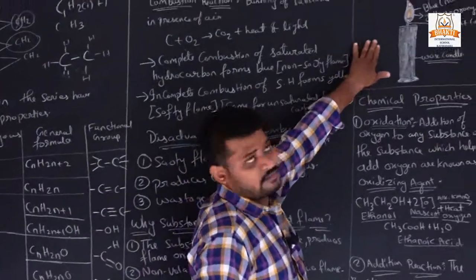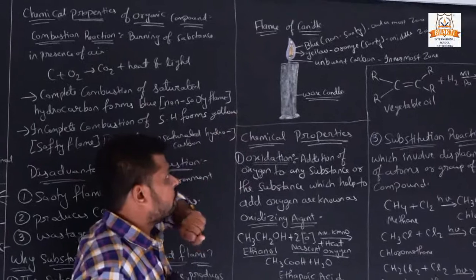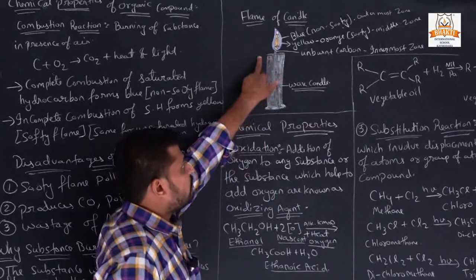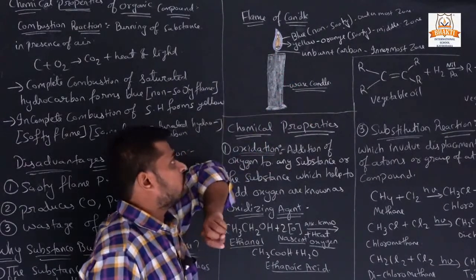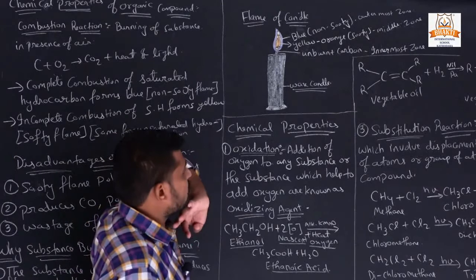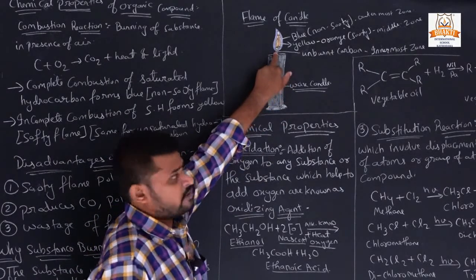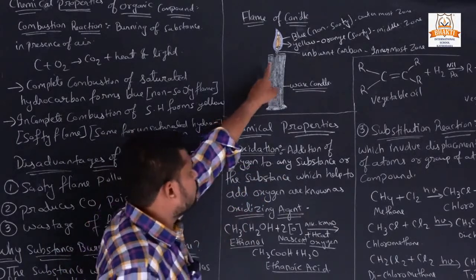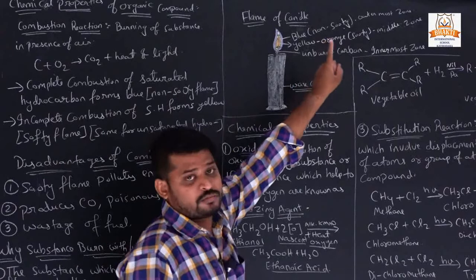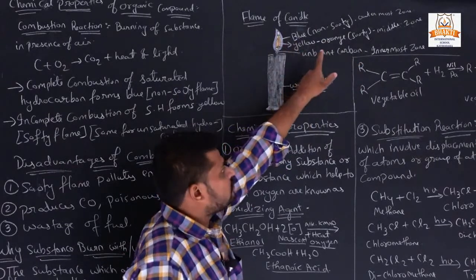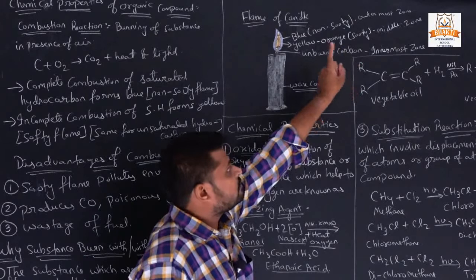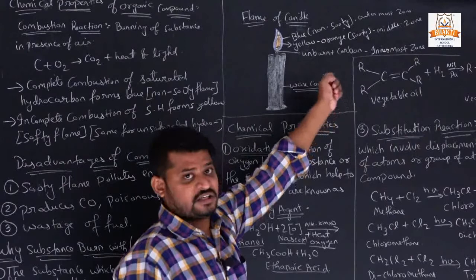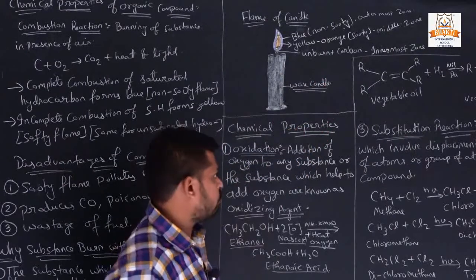Here it was a diagram of a flame of a candle, right? Now when we burn the candle, it was a wax candle. When we burn the candle, we get two types of color, one is blue, one is yellow-orange, and from the down part unburnt carbon is present, meaning the black portion. So blue is non-sooty, meaning the outermost zone, yellow-orange is sooty, it is the middle zone, and this down portion is called unburnt carbon, also called the innermost zone.